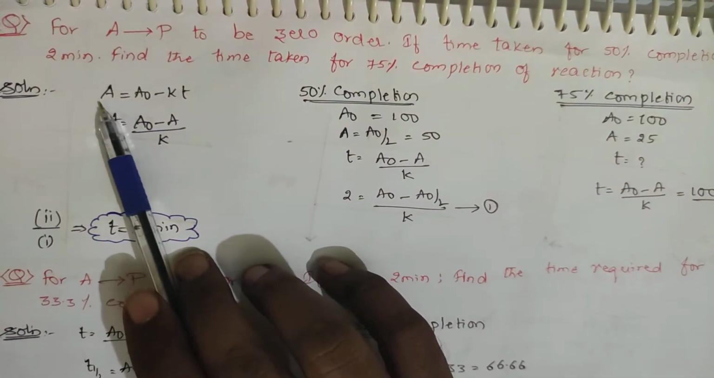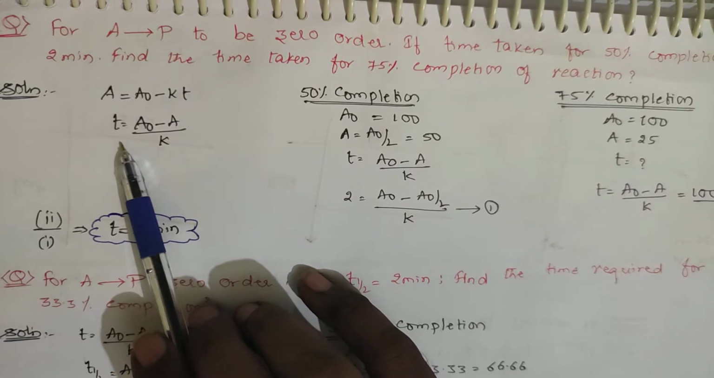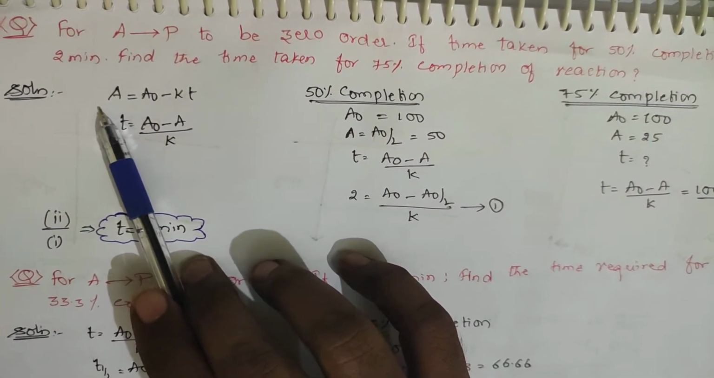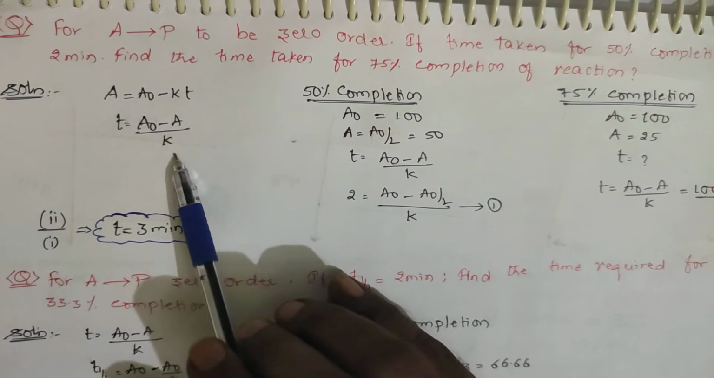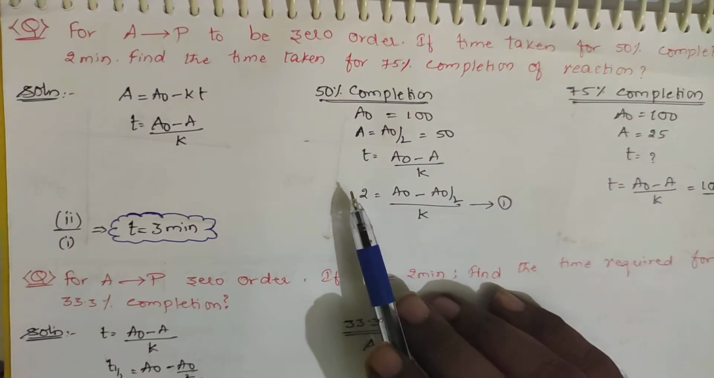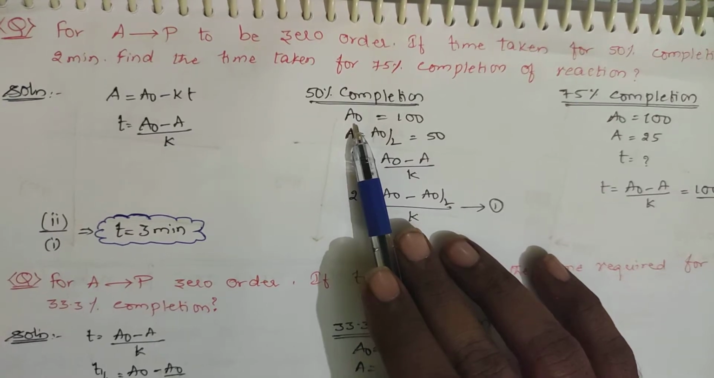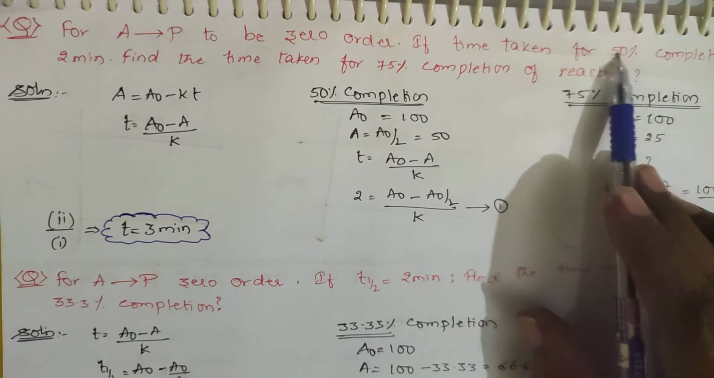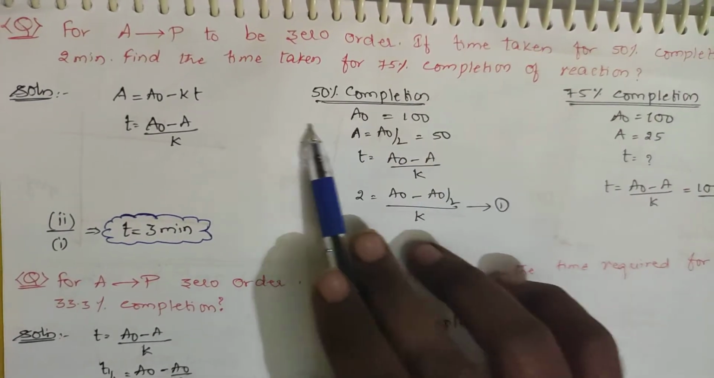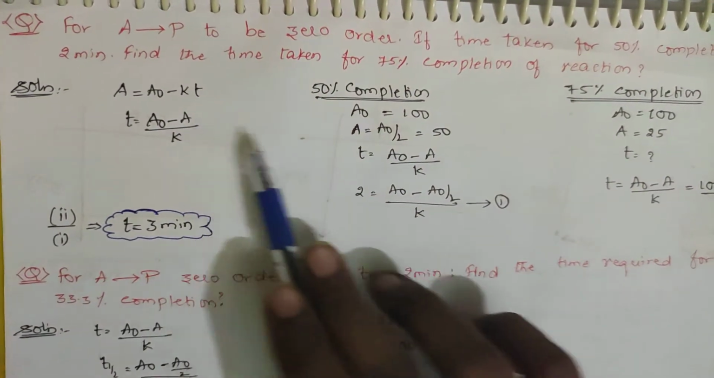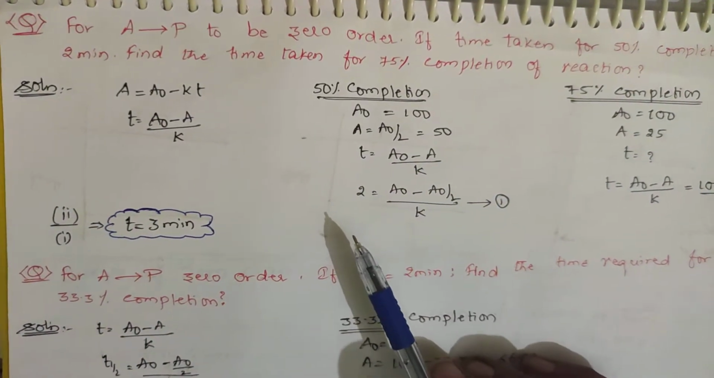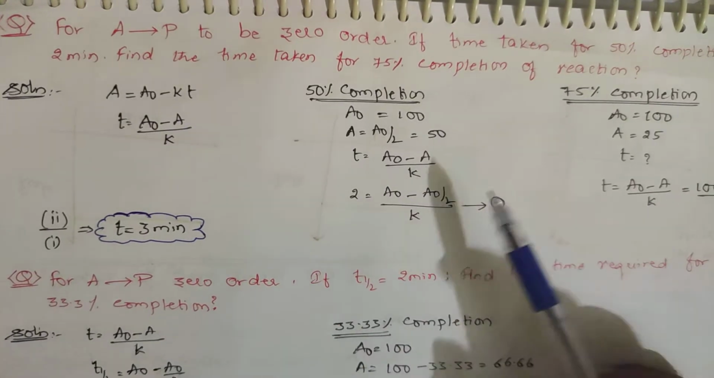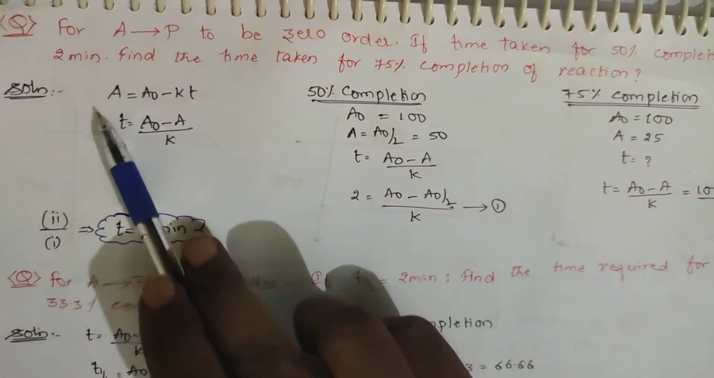You know that A is equal to A naught minus KT. He is asking for time only, so if you send this to this side, T is equal to A naught minus A by K. He has already mentioned 50%. Initially A naught, afterwards A should be A naught by 2 because he is taking 50% completion. Or if you take A naught equal to 100, A will be equal to 50. 50% has been completed and 50 remains. So the time is 100 minus 50 by K, and the time he has mentioned is 2 minutes.